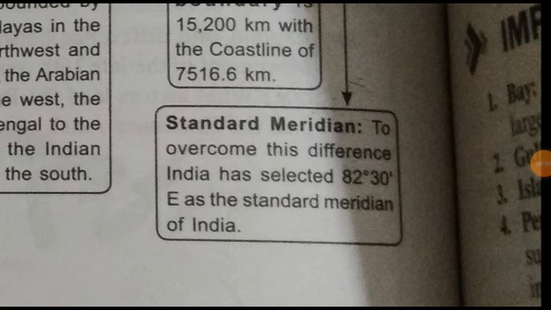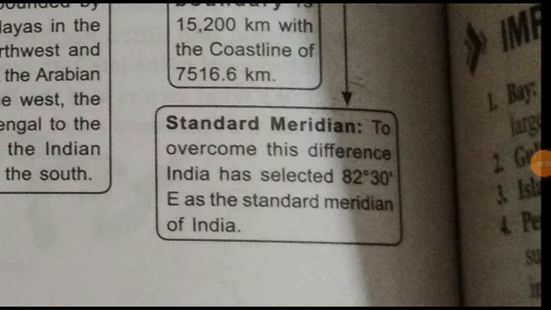So how to calculate? Standard timing is important. So here, standard meridian. To overcome these differences related to the time difference, that is 2 hours, India has selected 82 degree 30 minute east as the standard meridian of India. This standard meridian goes through Mirzapur in UP. So all this is about India, location and size.